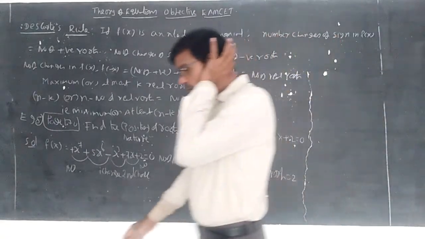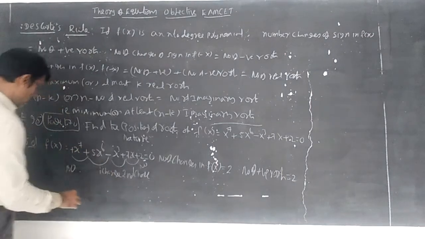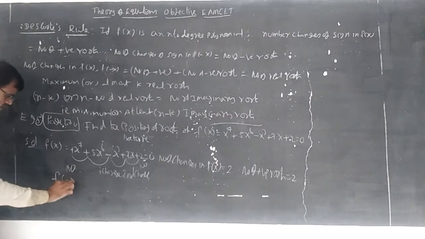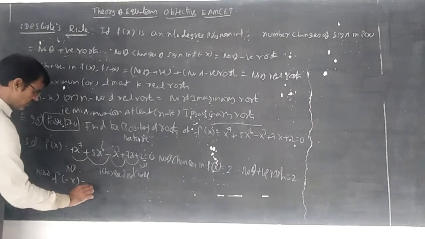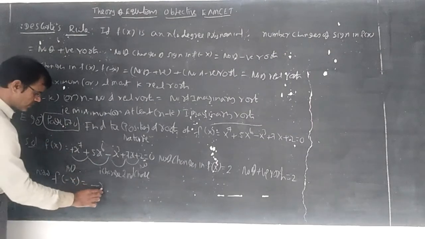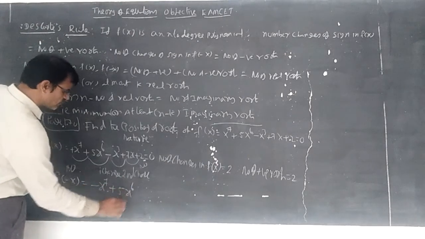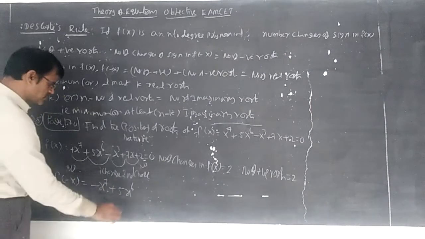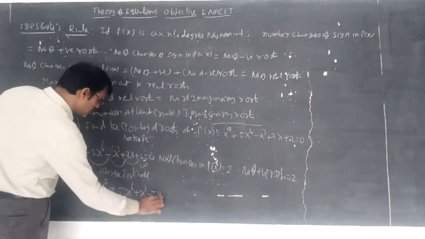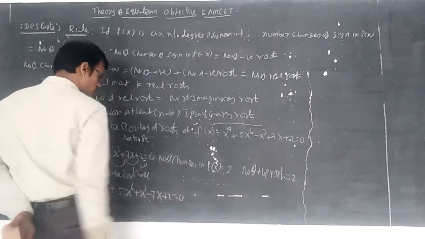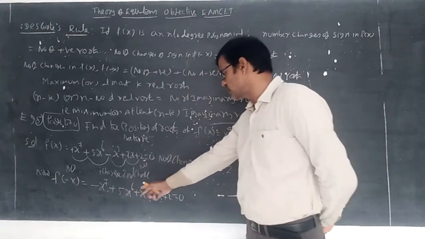Keep that aside. Now you should consider f of minus x. So minus x whole power 7 becomes minus x power 7. Then 5 into minus x whole power 6, of course it is even, so it is positive 5x power 6. Minus of minus becomes plus x cube, this is minus 7x, and this is plus 2 equal to 0.